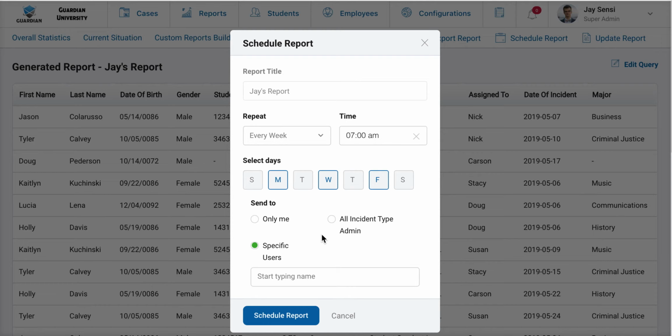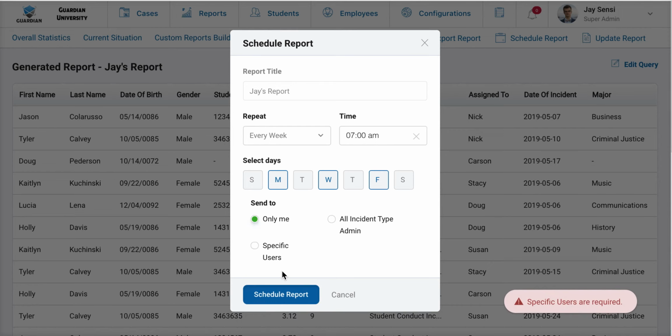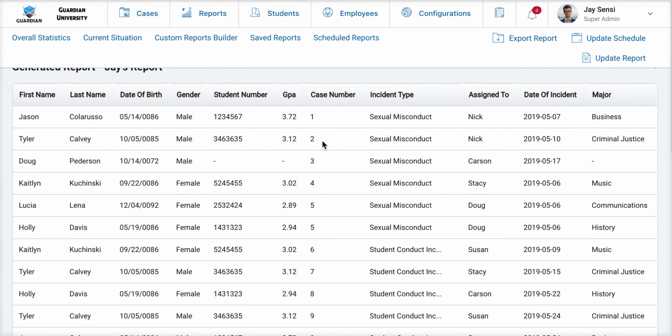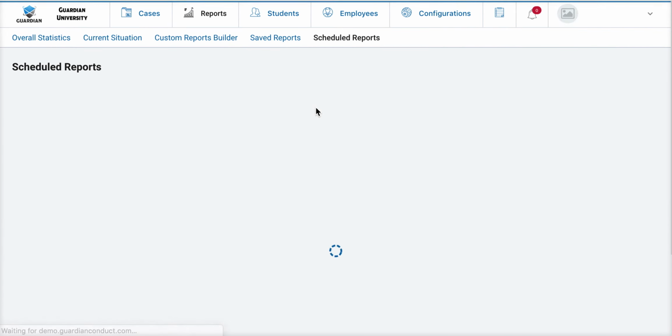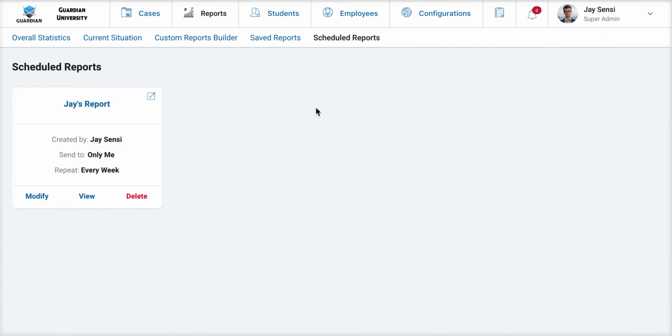If a particular person on campus requires certain information on a regular basis, I can create that report one time and schedule it to automatically send to that person at a frequency of my or their choosing. Once I schedule a report, it becomes available on my scheduled report screen, or if I wanted to view the report on the fly, I can.